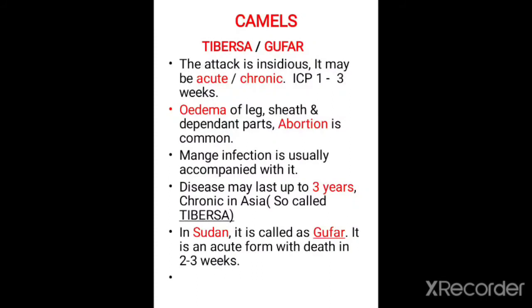Now let us come to the disease in camels. Trypanosoma evansi disease in camels is called Tibarsa or Gafar, and the attack of the disease is insidious, which means the disease attacks slowly and no obvious symptoms are noticed. It may be acute or chronic, and the incubation period is 1 to 2 weeks. There is edema of the legs and dependent parts. Abortion is common, and mange infection is usually accompanied with it.